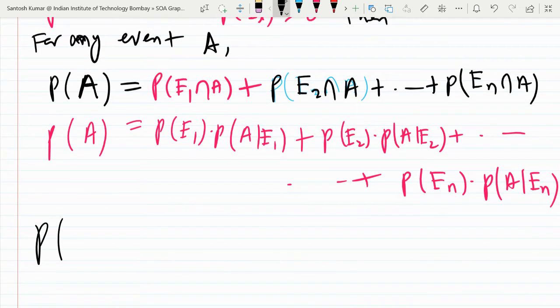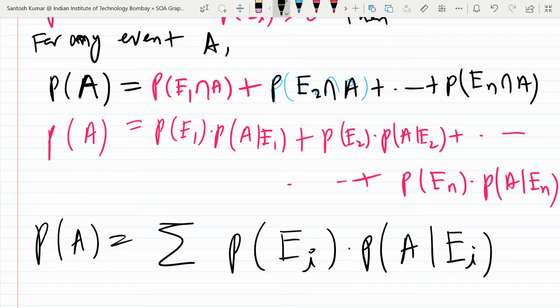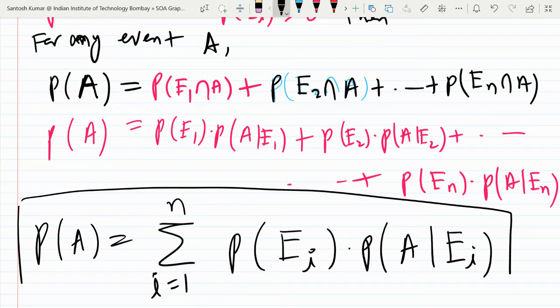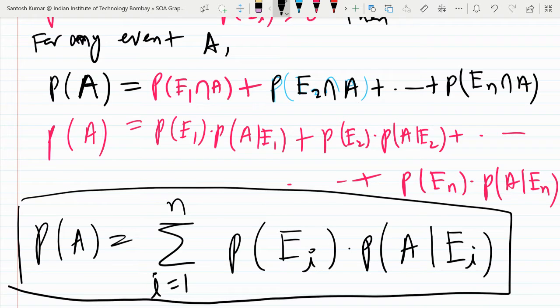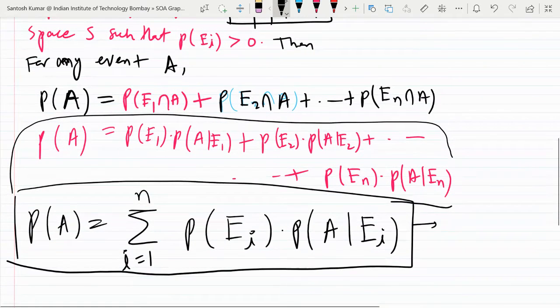In short form we may use the summation sign: probability of Ei into probability of A given Ei, i from 1 to n. This formula is called the formula of total probability.